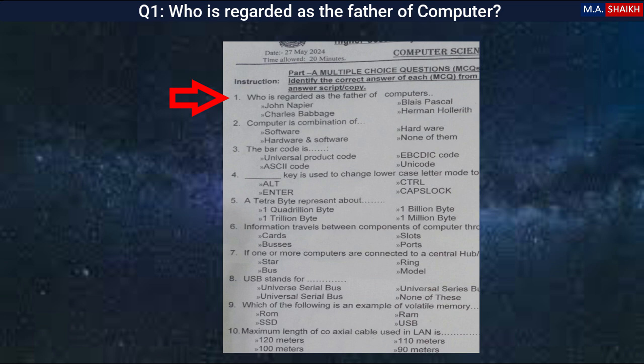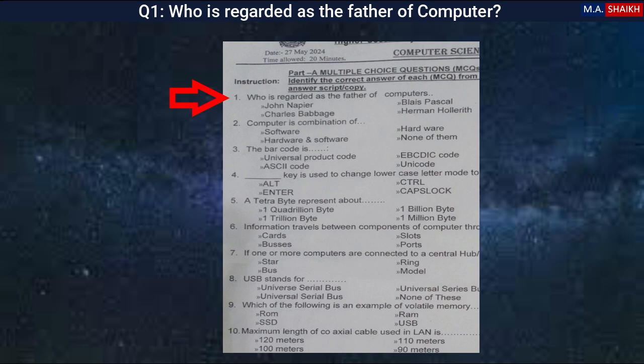Now the question is, why is he called the father of computers when there were other scientists and mathematicians present at that time? Because he invented the first general purpose computer concept, and he developed the concept of the digital programmable computer.